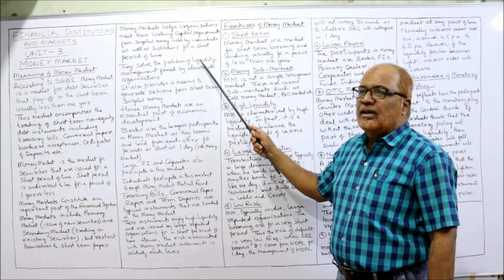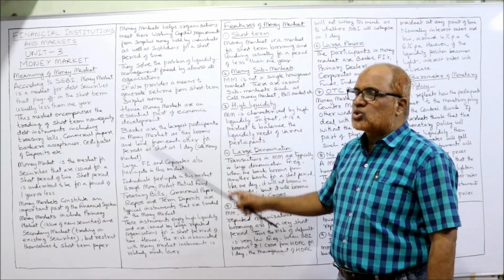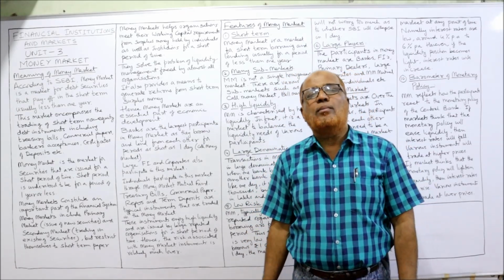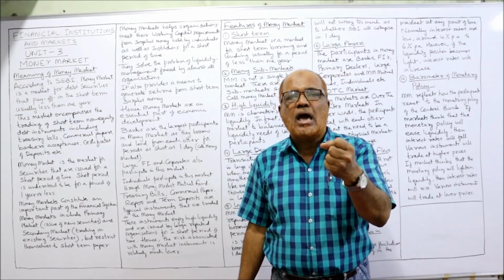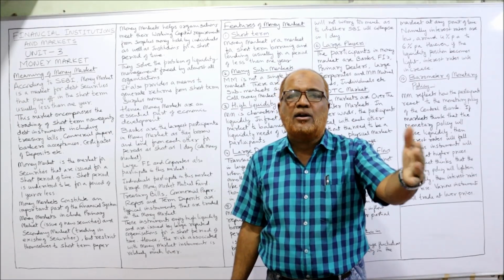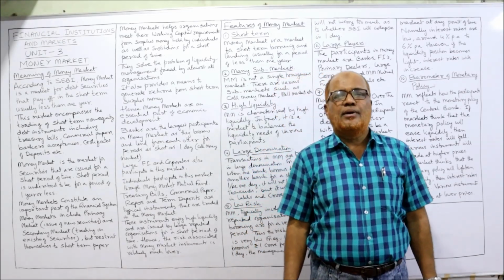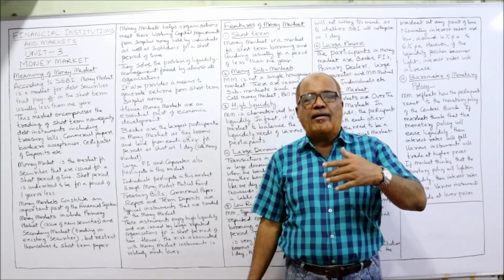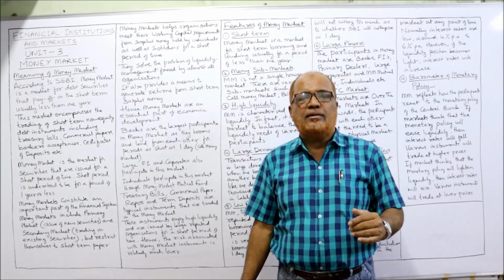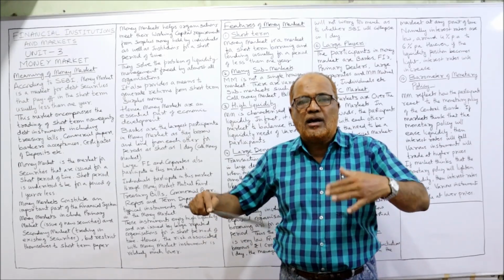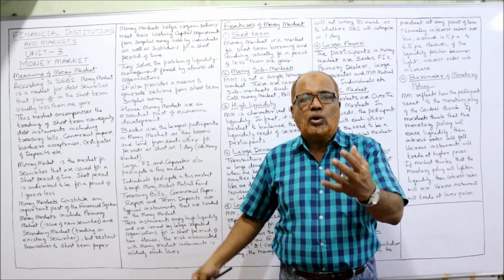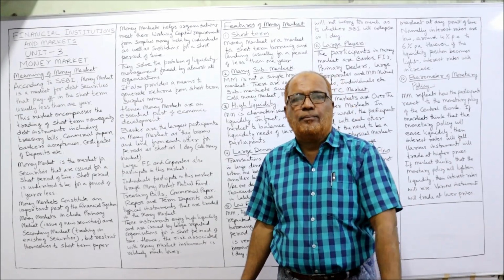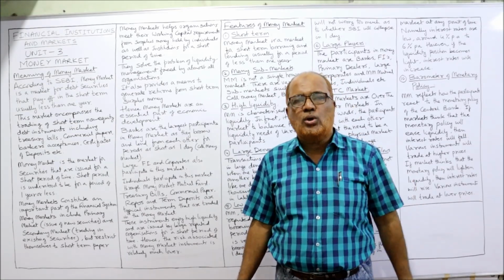They solve the problem of liquidity management faced by almost all organizations. Almost every organization will face the problem of liquidity. Liquidity means the ability of the business to pay the current obligations on time. So day-to-day expenditure like monthly salaries, rent, and electricity bills will be paid. Many recurring expenditures will arise. So a business must be able to meet all these obligations on time. Then we can say the liquidity position is good.